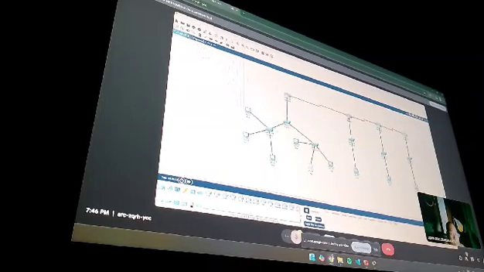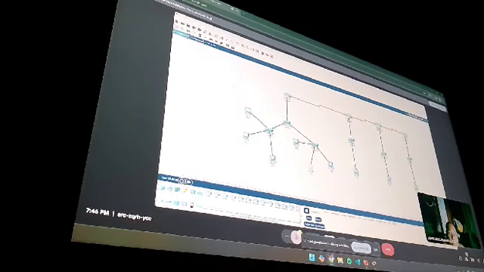Task 3, inter-VLAN routing configuration. On router 1, I enable the G0/0 interface and created sub-interfaces for each VLAN. And G0/0.10, G0/0.20, and G0/0.30,